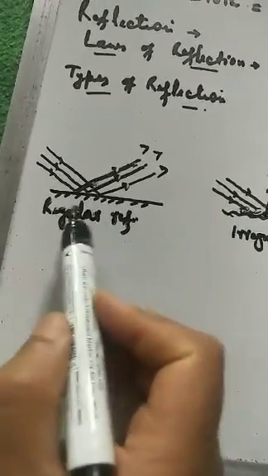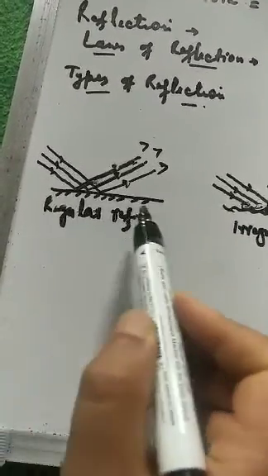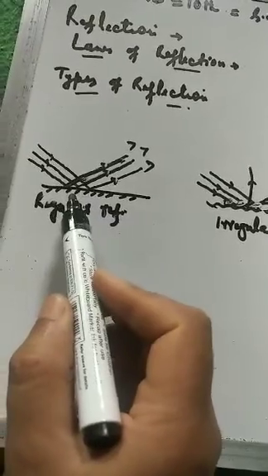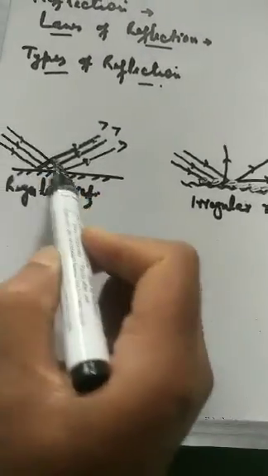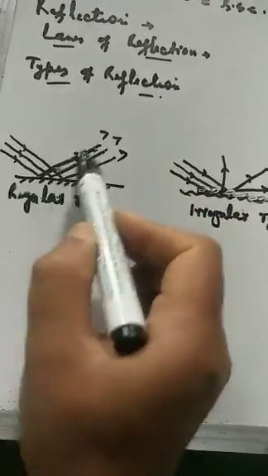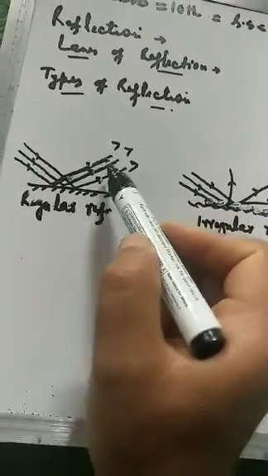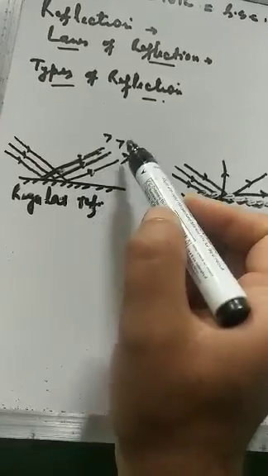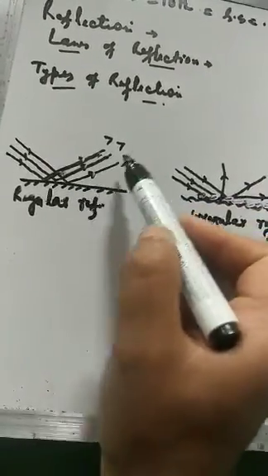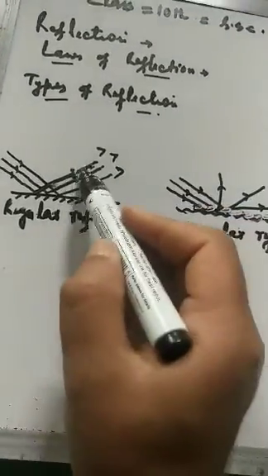So when the surface is like this, smooth, well plane, highly polished, the reflected rays, this parallel beam, is sent back to the same medium as a parallel beam of light in a single definite direction.